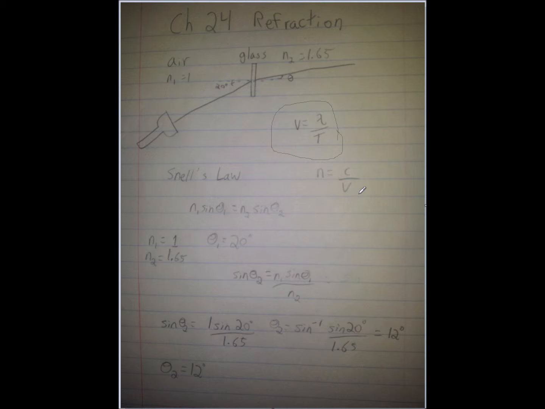But how do they get these indices of refraction? Well, these were found by actually measuring the speed of light through different materials through experiments. So let's say we measure the speed of light through plastic to be 1.5 times 10 to the 8th. We divide the speed of light by the velocity we found, and we get an index of refraction of 2, so the index of refraction of plastic would be 2. It's not really 2, but that's just per se.